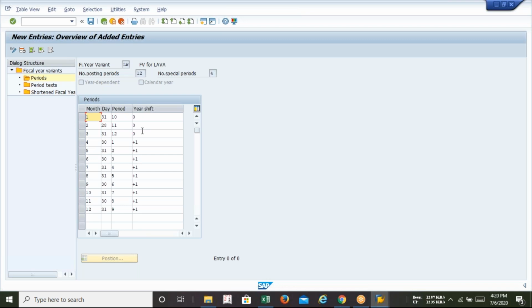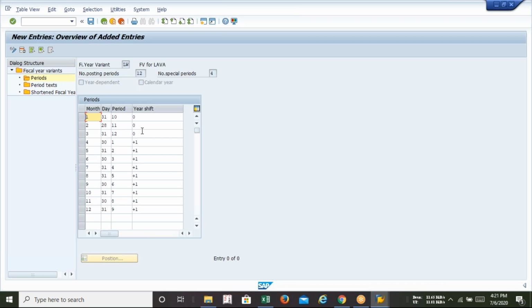Guys, we all know that in India there are two accounting years mingled together. If I consider 2020-21, 9 months will be from the year 2020 and 3 months will be from 2021. But together it will come under the single financial year 2020-21.